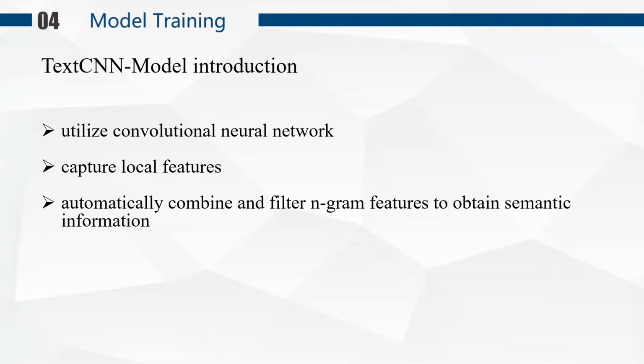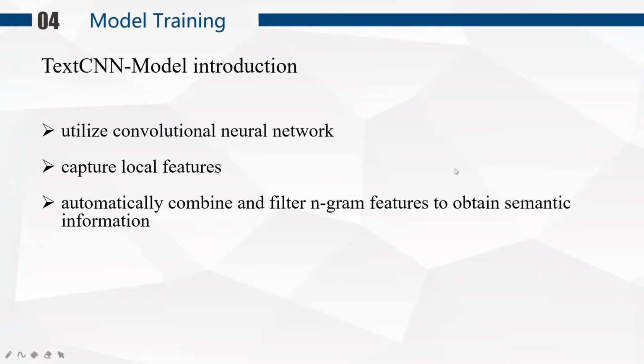We totally use 3 models to perform text classification. First, let me introduce the TextCNN model. The idea of a convolutional neural network is to capture local features. For text, a local feature is a sliding window composed of several words.